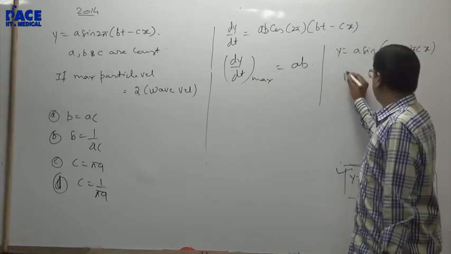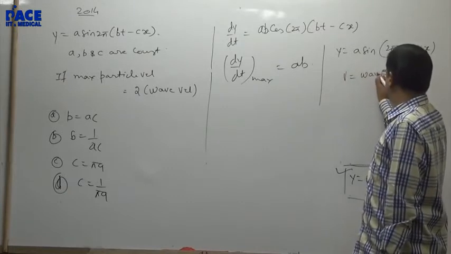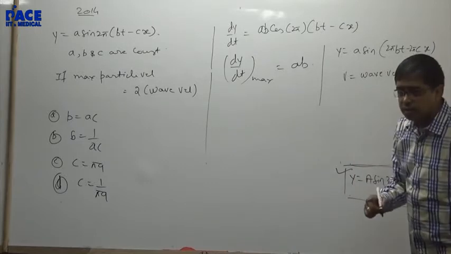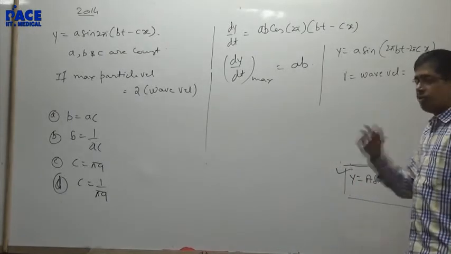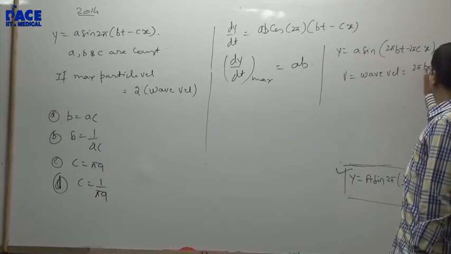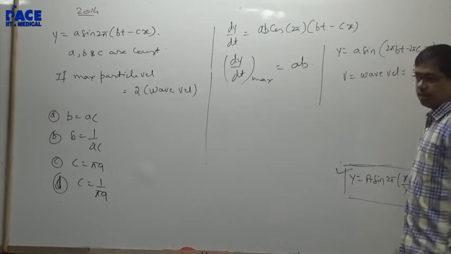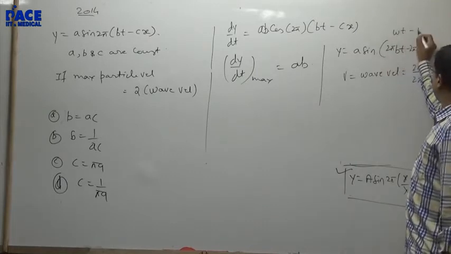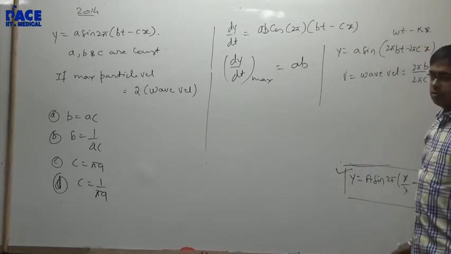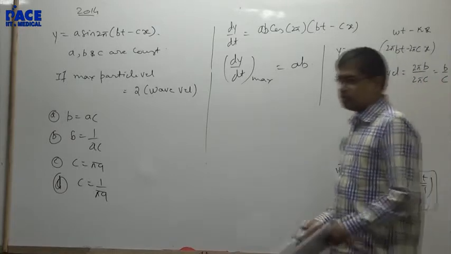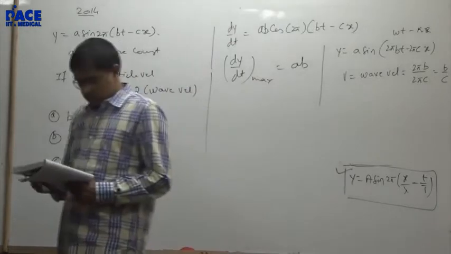What will wave velocity be in terms of omega and k? Omega by k, 2 pi b by 2 pi c. This is omega, this is k. Omega t minus kx. This will be b by c. Now apply your relations, you get the answer.